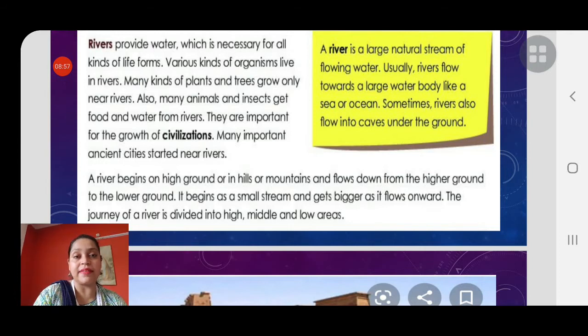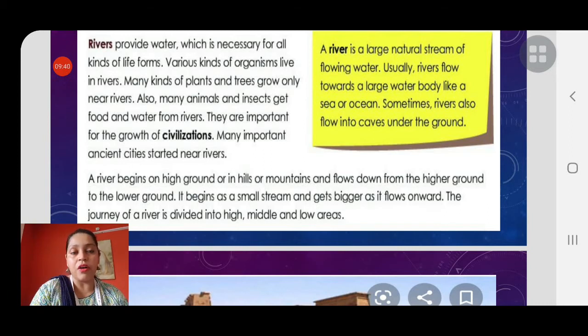And Tibet is higher ground than India. Tibet is the roof of the world. It's a plateau, and it's known as the roof of the world because it's the highest plateau in the world. You can see that from the higher ground it has moved to the lower ground, that is India, and it enters India through Arunachal Pradesh, then goes to Bangladesh and falls ultimately in the Bay of Bengal. So as a river flows, it becomes bigger and bigger.